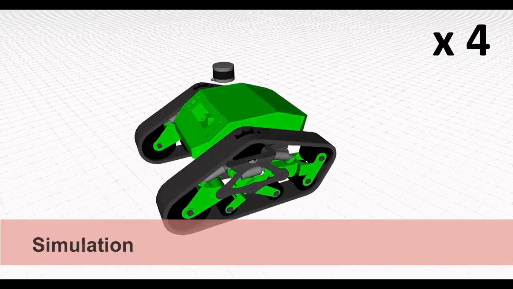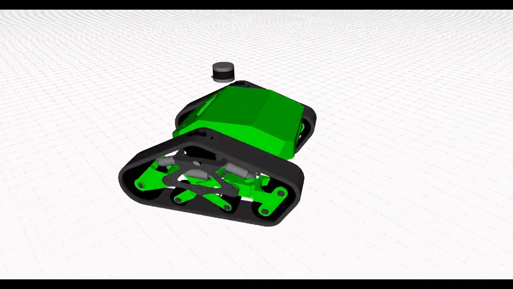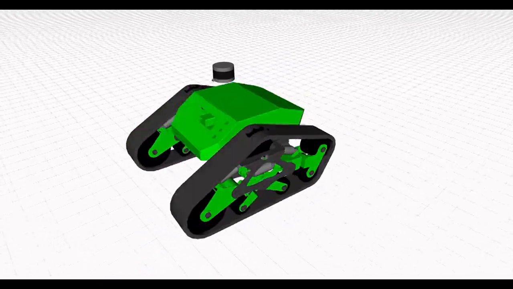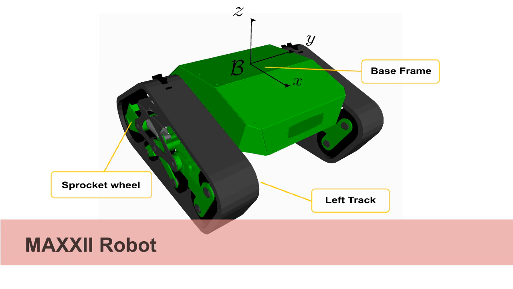In this video we uniformly sample the speed of the tracks to collect the dataset for the identification of the slippage parameters, and for the training of the function approximators. In simulation and in real experiments with the MAXXII robot.